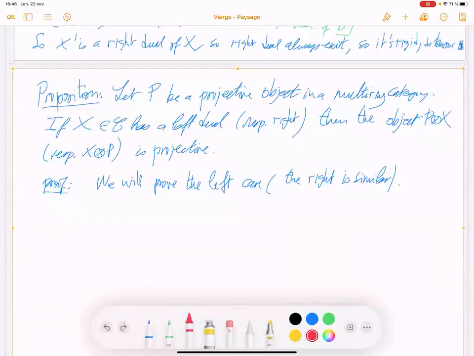Okay, so what is the meaning of an object to be projective? So recall.